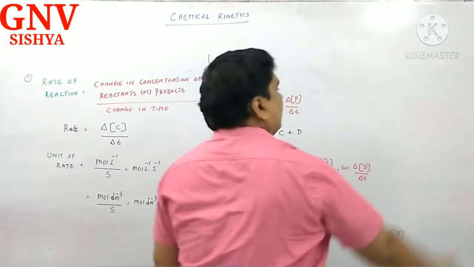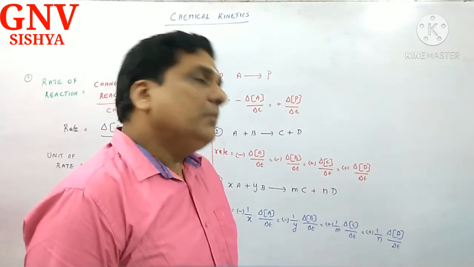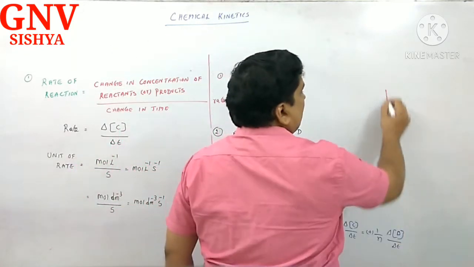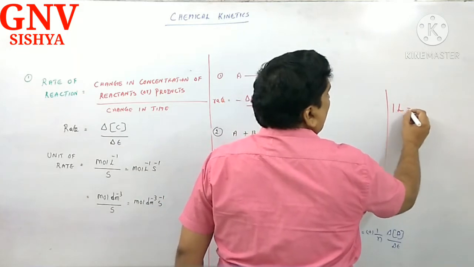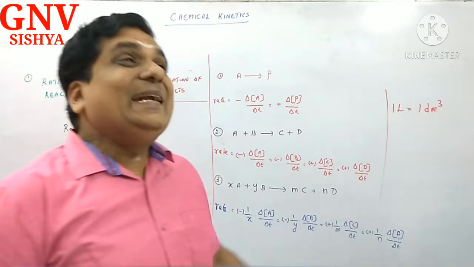Another one: even though in CBSE those units are not employed, I think it is advisable to learn them. You know very well that 1 liter is equal to 1 cubic decimeter, dm³.